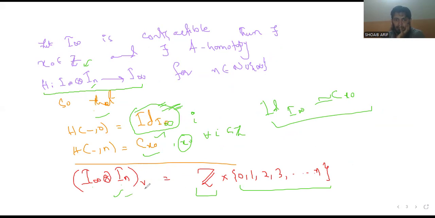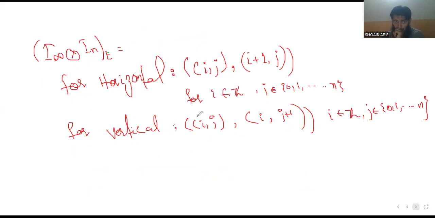Okay, let's define the box product of I infinity and I n. The vertices are the Cartesian product of the vertex sets, the integers and this. For the edge set, there are horizontal edges and vertical edges. If we go along horizontal edges, we fix j. If we go along vertical edges, we fix i.